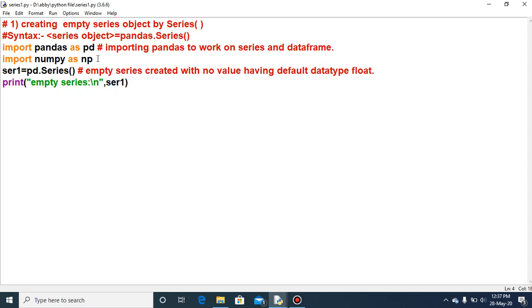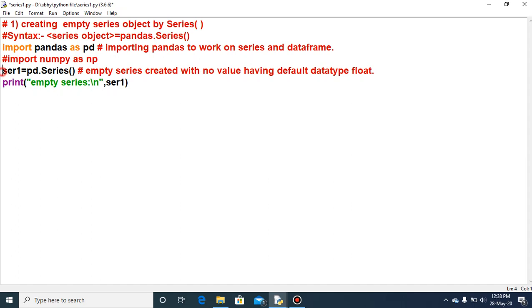In this particular program I have not used any function of numpy. So if in your program you need any numpy function, then you can write it, or you can delete it. Here I want to make it a comment line, because in this particular program I don't need it. Maybe in the next creation of series we will be using some numpy function. Here we are not using any function of numpy. And here I have given the series object name.